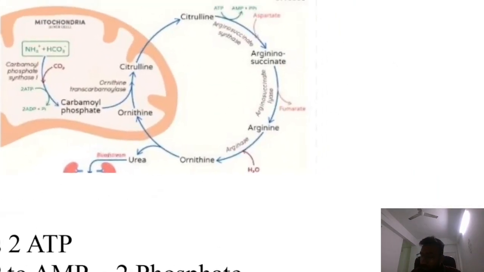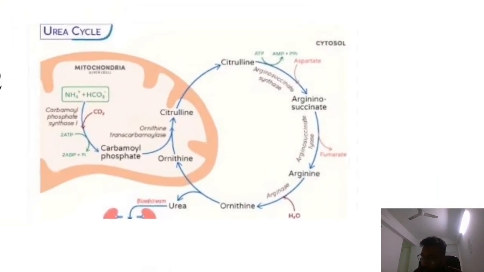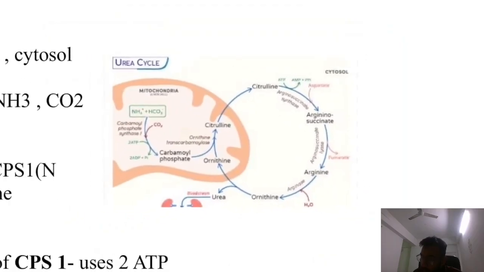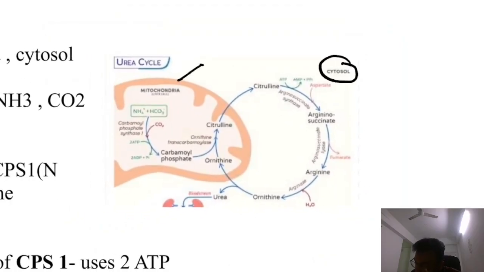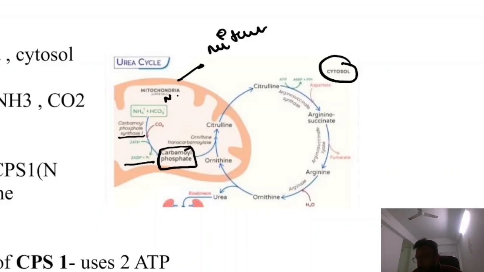So what is the urea cycle? First you have to understand it happens in two places: the cytoplasm and the mitochondria. So different reactions happen at different places. First, NH3 and CO2 react, and the enzyme is carbamoyl phosphate synthetase 1. 2 ATP are converted to 2 ADP and phosphate is released. So this is carbamoyl phosphate, the first reaction of the urea cycle.